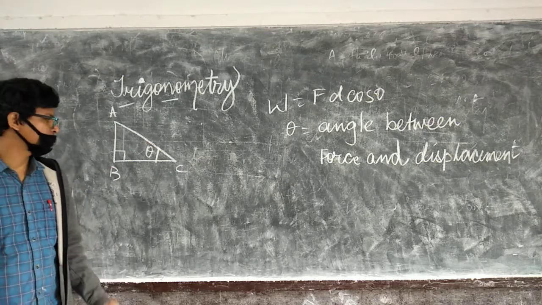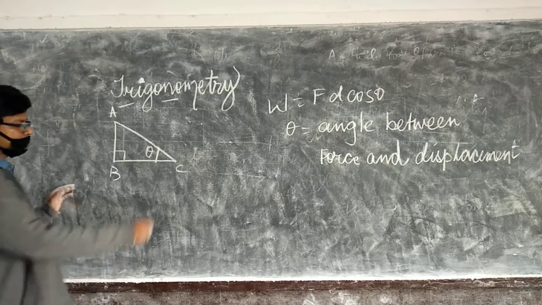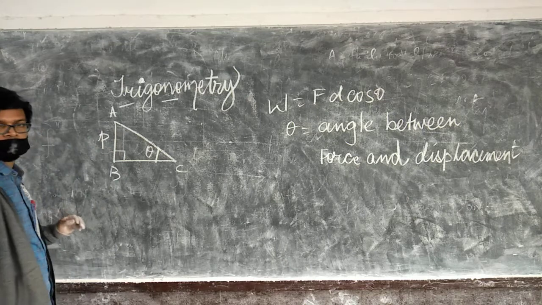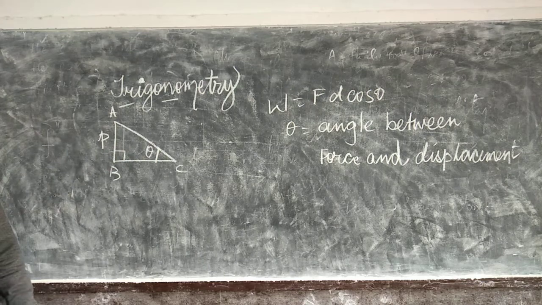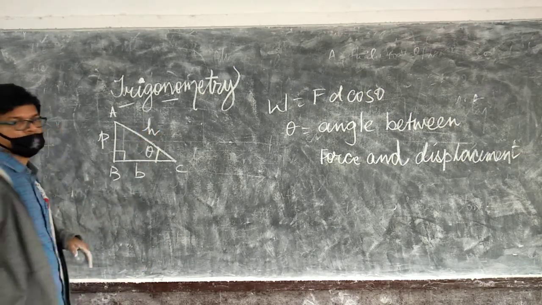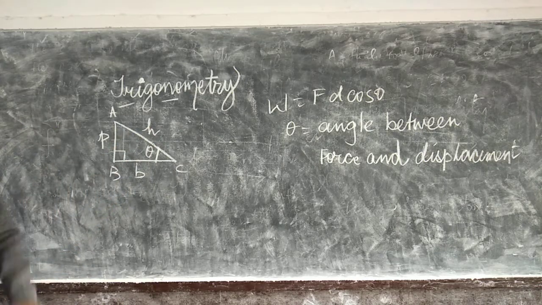Based on the ratio of angle in a right angle triangle, we have defined some ratios like sine, cos and tan. If this is theta, then the side which is opposite of angle theta will be taken as perpendicular. Then this will be base and this will be hypotenuse. Hypotenuse is always opposite of 90 degree, and what is left will be base.